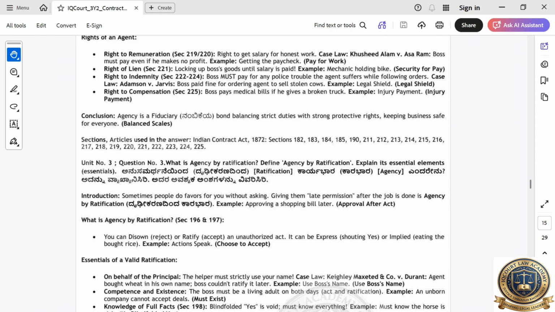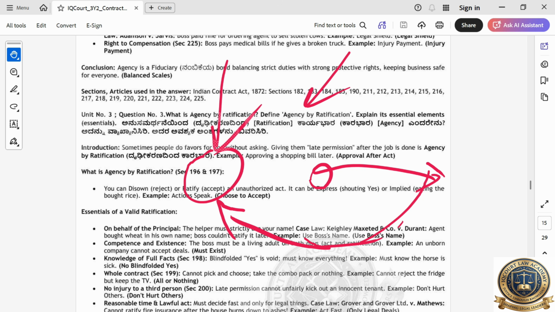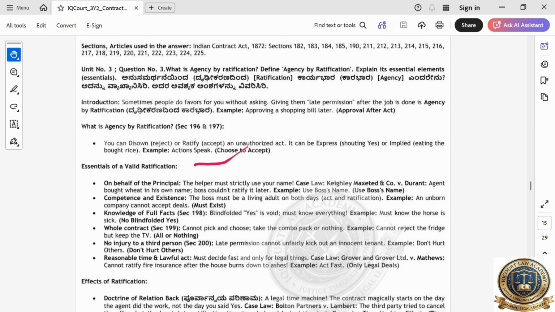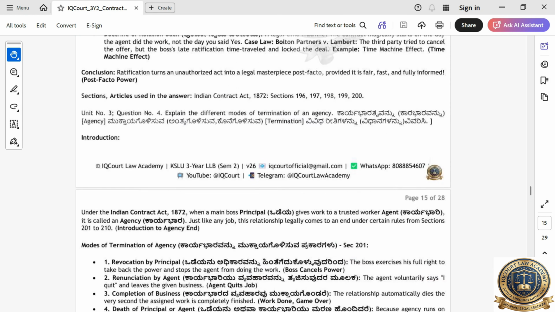Next, after agent, we'll go to the next one. See, ratification. Without your permission, someone did some work. Now later he's coming and informing you, sir, I have done this work. You approve it. That is what we call agency by ratification. So you are approving whatever he has done. We have to approve completely. Some essentials are there that we have to write. Effect of ratification that we have to write. And then we'll go to the next question.